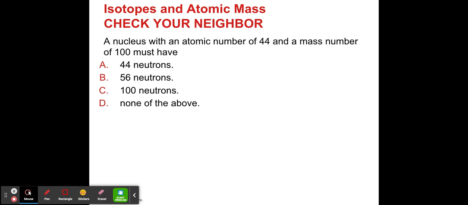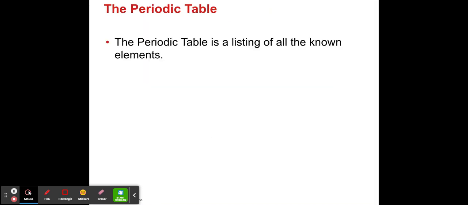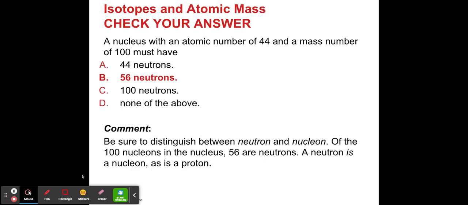A nucleus with an atomic number of 44 and a mass number of 100 must have how many neutrons? How do we calculate the number of neutrons? We take the mass number minus the atomic number. If you take 100 minus 44, you get the number of neutrons, which is 56. So remember that formula. I hope you wrote it down. The mass number minus the atomic number gives you the number of neutrons. All right, so that's that for now. In the next video, we are going to look at the periodic table.